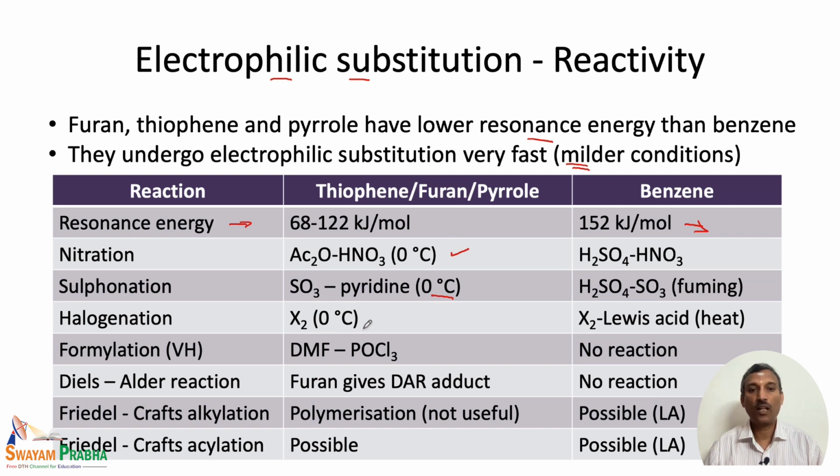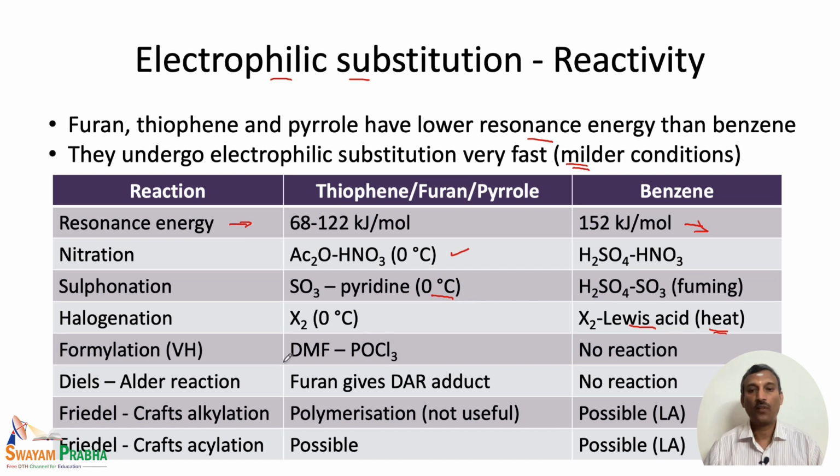Similarly, halogenation occurs at 0 degree centigrade, whereas in the case of benzene, we need a Lewis acid for effecting this reaction, and of course, we also need to heat the reaction.